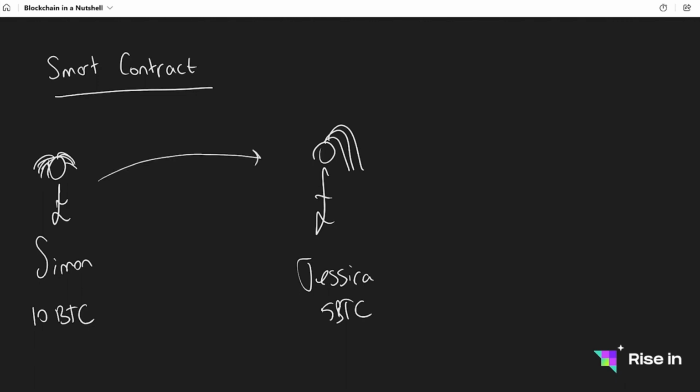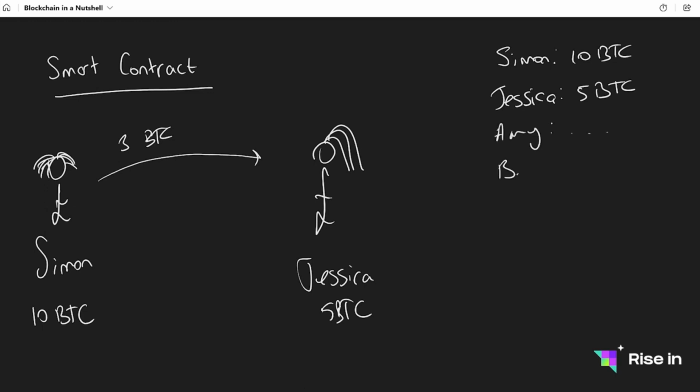Then Simon sends, let's say, 3 Bitcoin to Jessica. What is happening on the blockchain, which is Bitcoin, is that we have a ledger saying Simon 10 Bitcoin, let's say, Jessica 5 Bitcoin, and I'm overly simplifying this so that it's easier to understand, but the concept stays the same. Then we have someone else, like Amy, Bob, and it goes like this. So once I send Bitcoin, I'm not actually sending anything. I'm just updating the data on the blockchain.